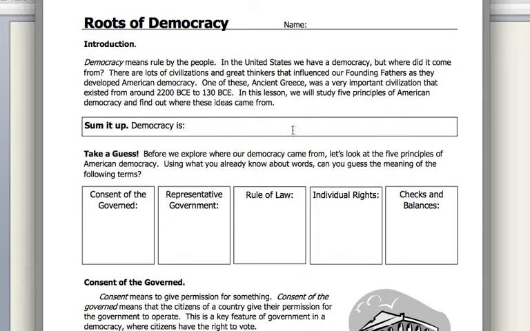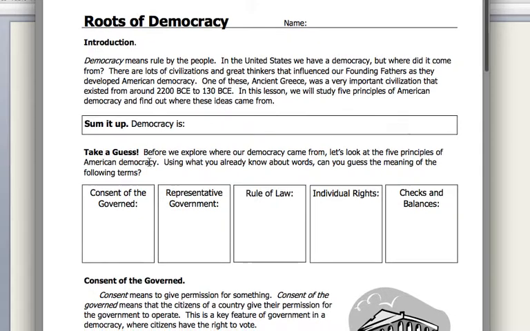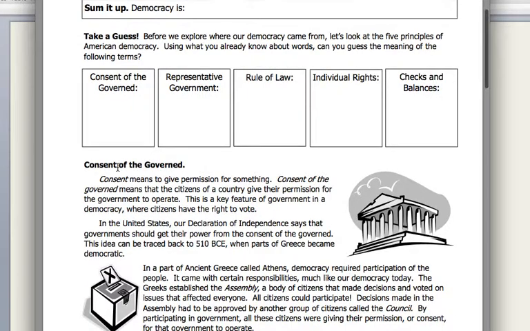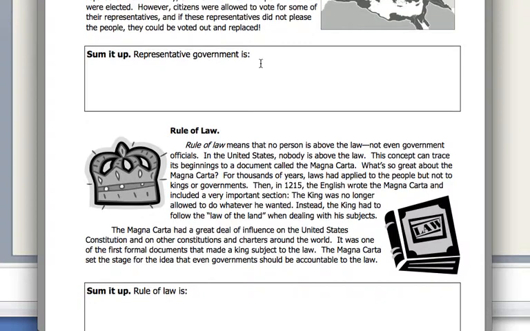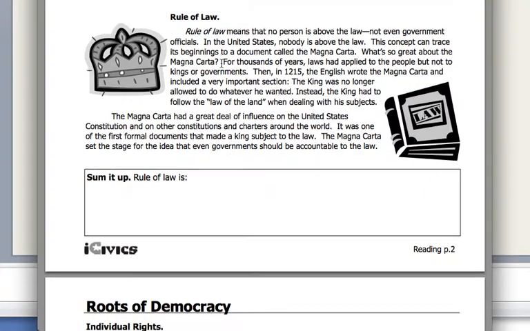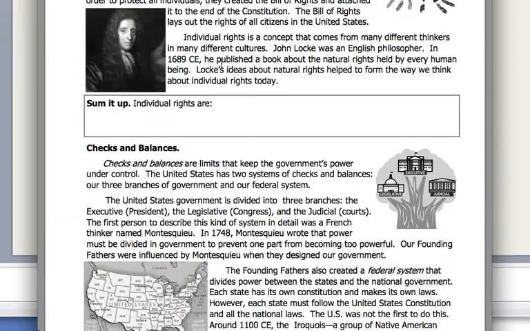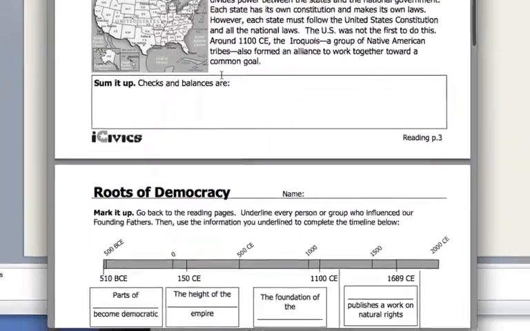You're going to finish that sentence, sum up what this paragraph is about, some of the important concepts. Same thing down here, consent of the governed. You're going to sum it up right here, so feel free to use that pause button and take a few minutes after we go through each section and write a 1 or 2 sentence summary. Rule of law right here. So this is what you should be prepared to discuss in class tomorrow.